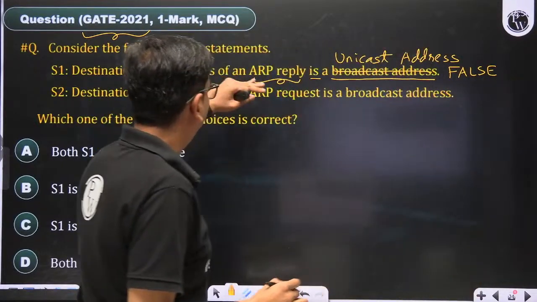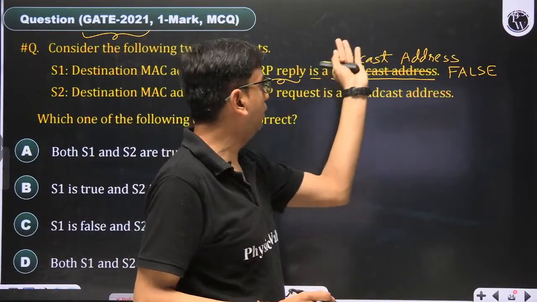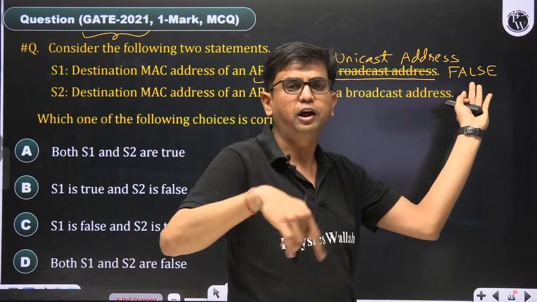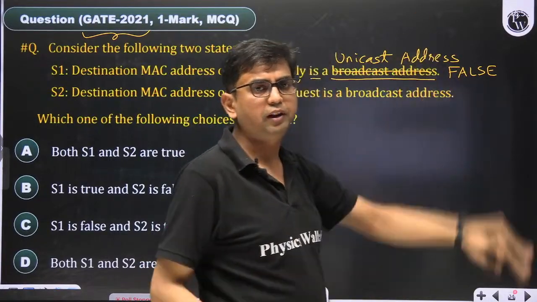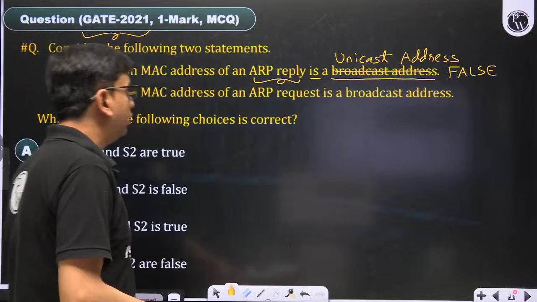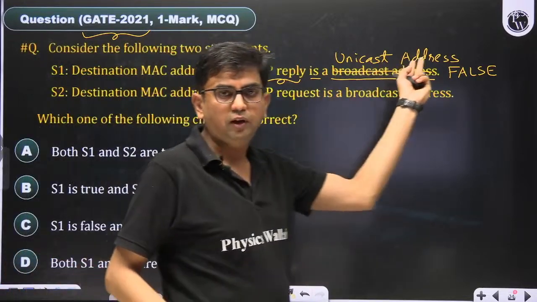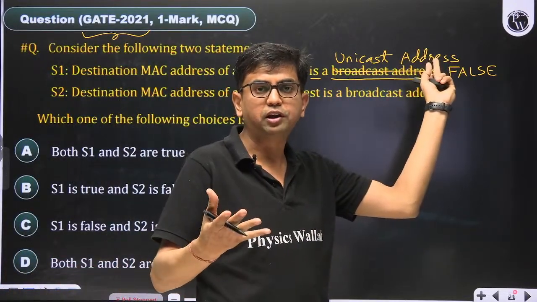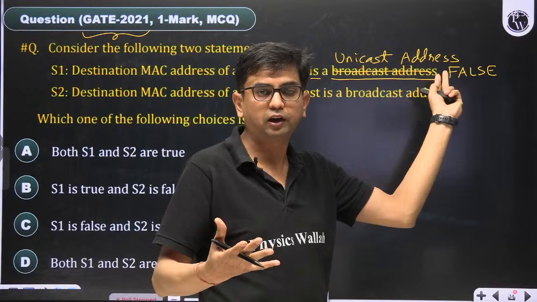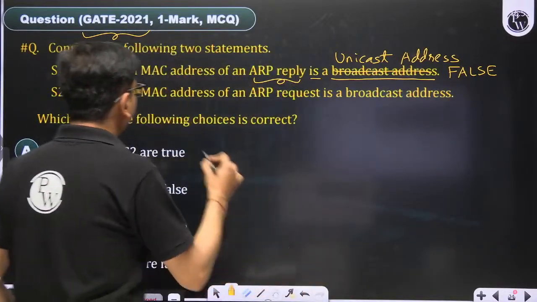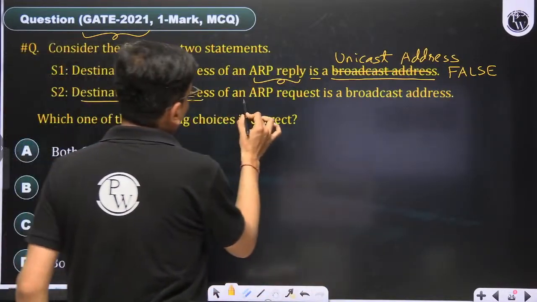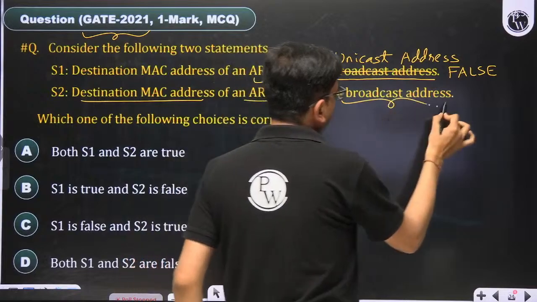Destination MAC address of an ARP reply is a broadcast address. This statement is wrong. The correct statement is that it is a unicast address. Unicast address means whichever host initiated and broadcast the query, we have to give the reply to them. Destination MAC address of ARP request is broadcast address. True.